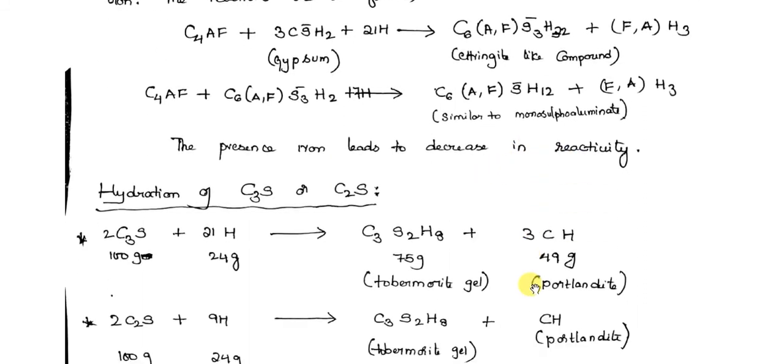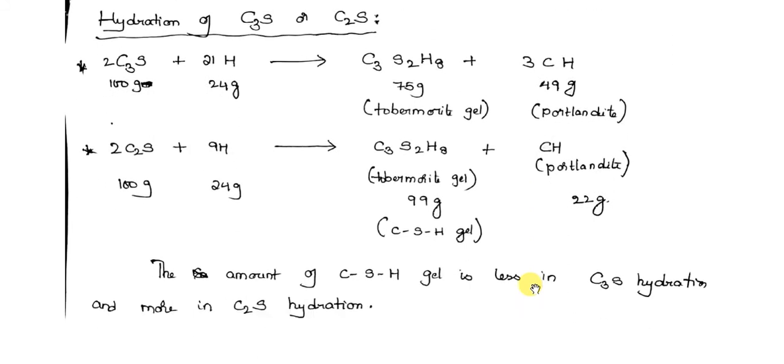So now come to the third compound, which is hydration of C3S, and the fourth one, C2S. The hydration reaction is the same or similar in both cases, so let me write it down in a single step. C3S plus water gives you C3S2H8.